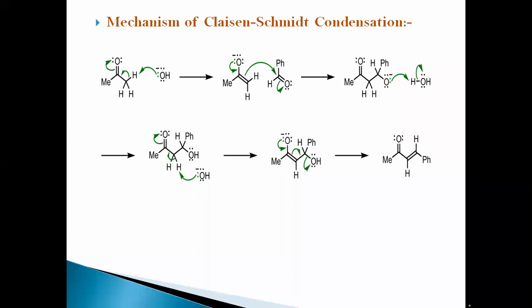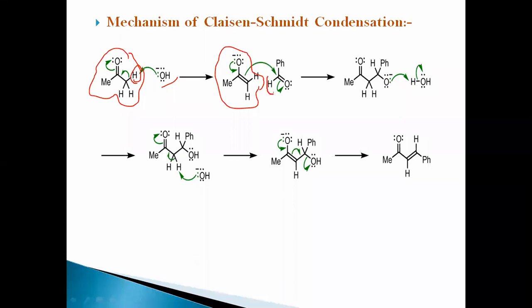So we have to discuss the mechanism of this Claisen-Schmidt condensation reaction. Firstly, the ketone. Here the example is acetone, also called propanone. Firstly, it reacts with the base, abstraction of a proton and formation of a carbanion, negatively charged, is the intermediate, formed by abstraction of a proton by base.